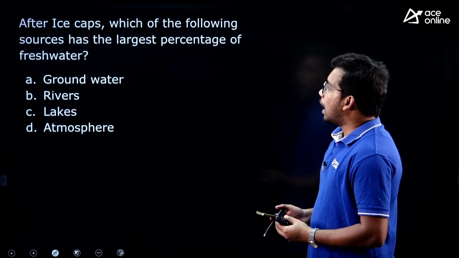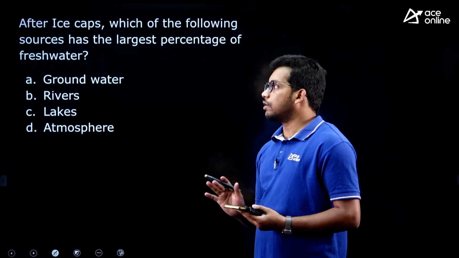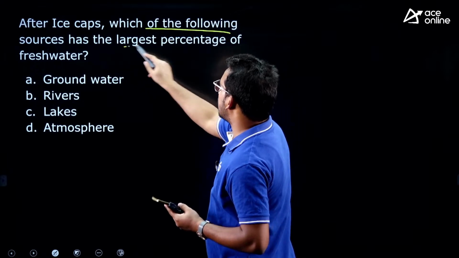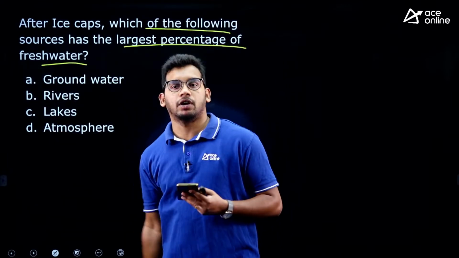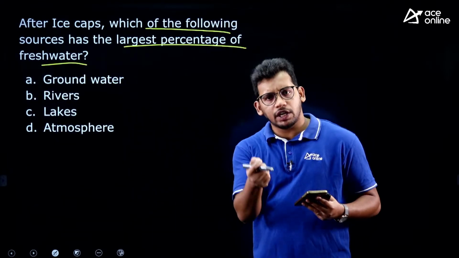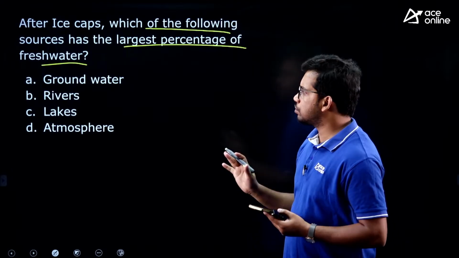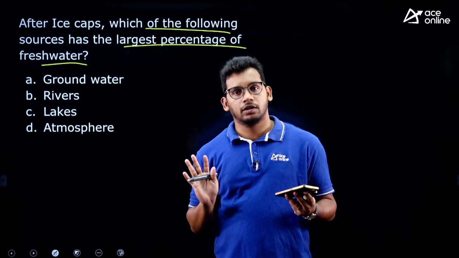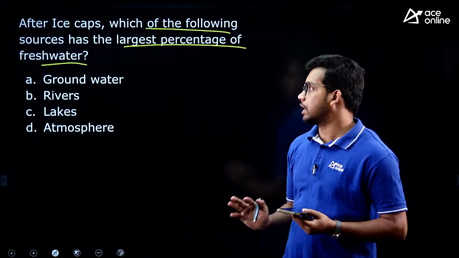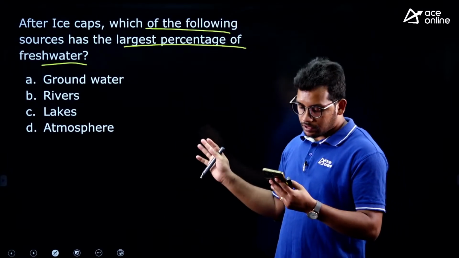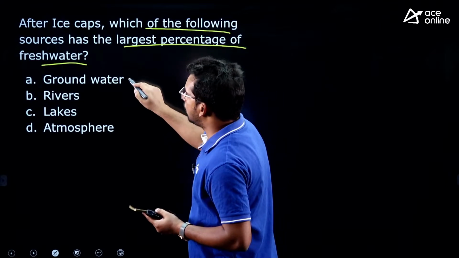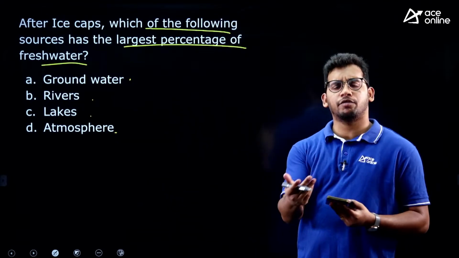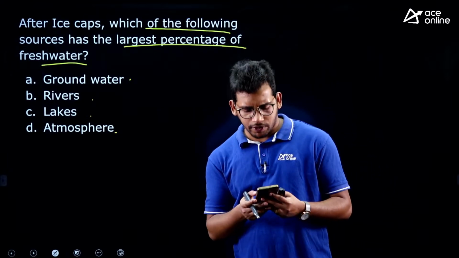Next question, this is also factual one. After ice caps, which of the following sources has the largest percentage of fresh water? If you have any doubts, please do let me know in the comment section so that I can clear. Ice caps have the highest amount of fresh water, locked in icy regions like Antarctica and the Arctic. But after that, which one has the highest amount of fresh water? Groundwater, rivers, lakes and atmosphere. This was taken directly from NCERT, which is very basic for the students to complete.